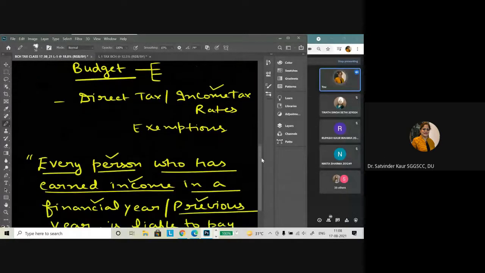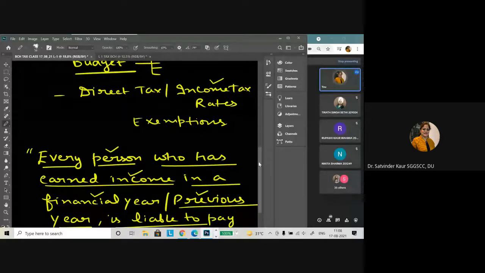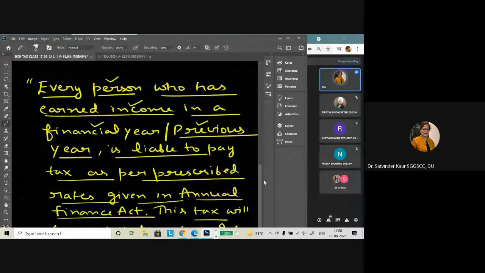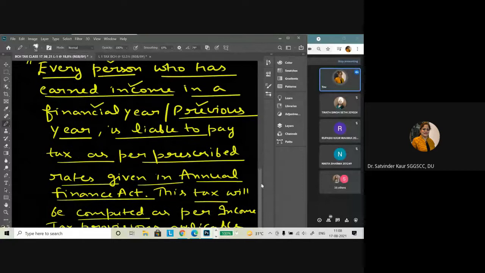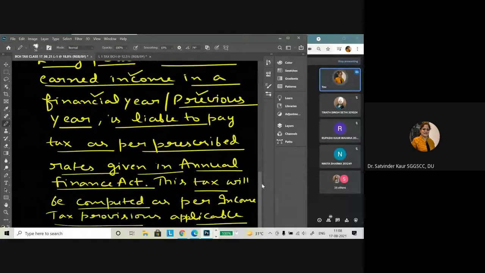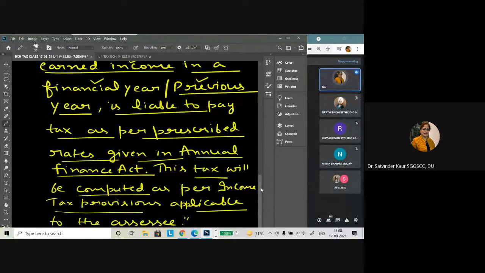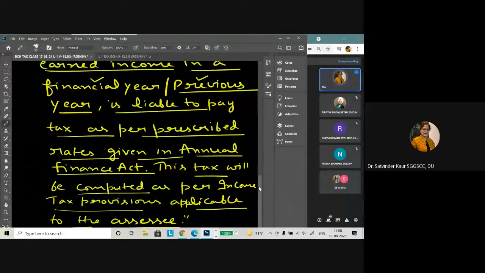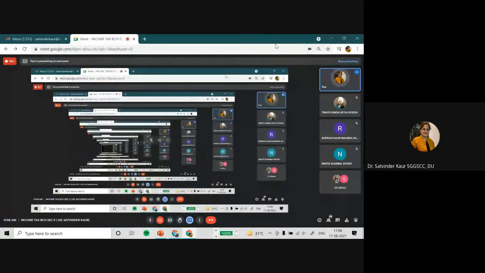Then as per the first chapter, we have to understand the definition of person, definition of assessee, definition of income, definition of previous year. Then we have to understand what the tax rates applicable are and what the related rules for the same are. So these will be covered under chapter 1, basic concept. So any query up till now?